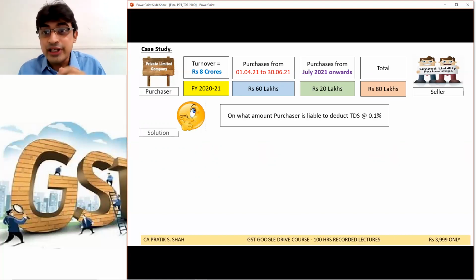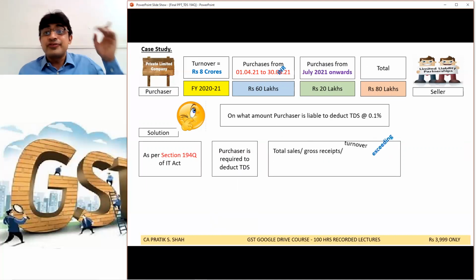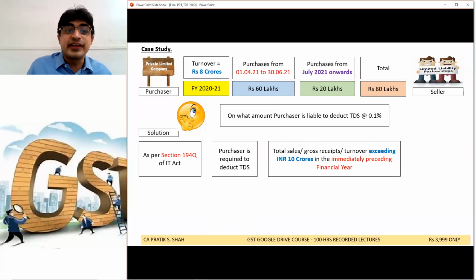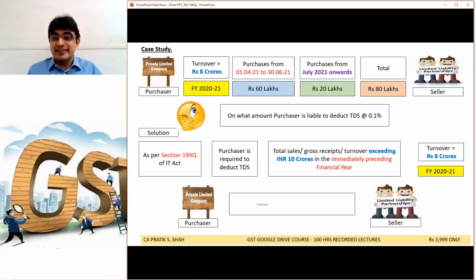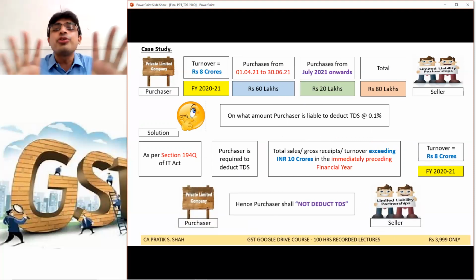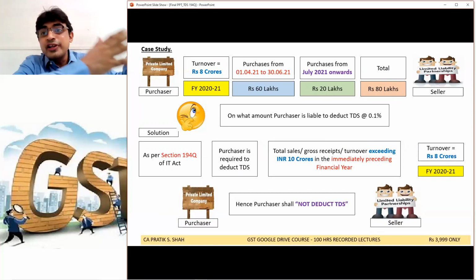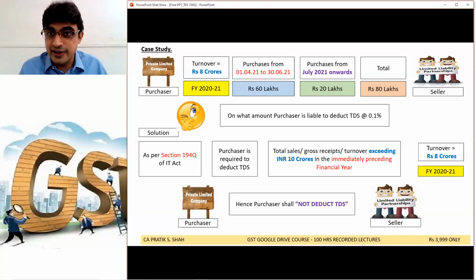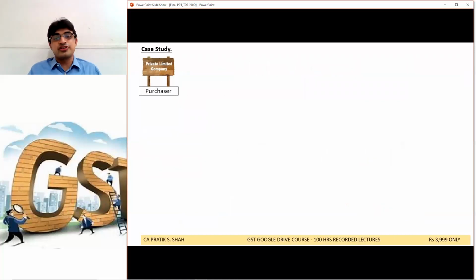Will TDS be applicable? If you have seen carefully, 194Q is applicable only if the turnover of the purchaser is above 10 crore in the preceding year. What is the turnover of the company? Only 8 crore. So even in this case, irrespective of the fact that the purchase is above 50 lakh, since the turnover is below 10 crore, the purchaser shall not deduct TDS. Clear? No TDS.